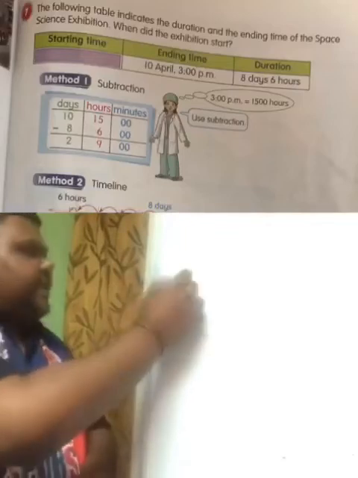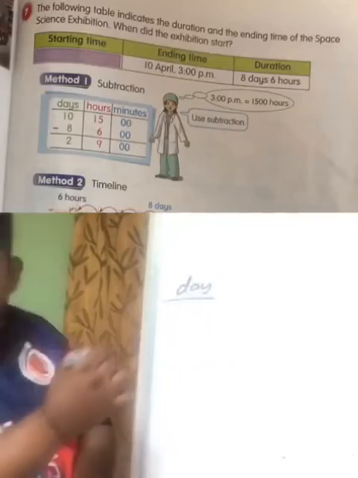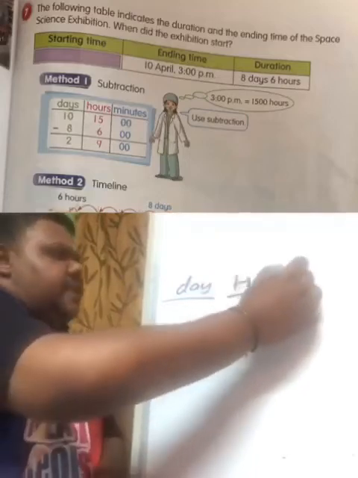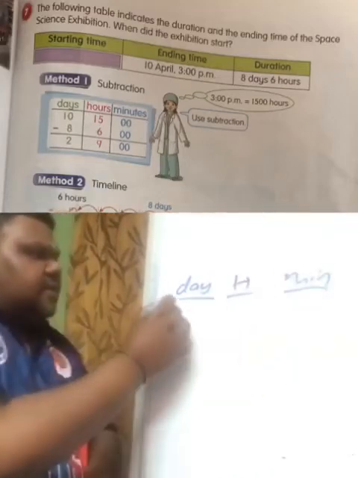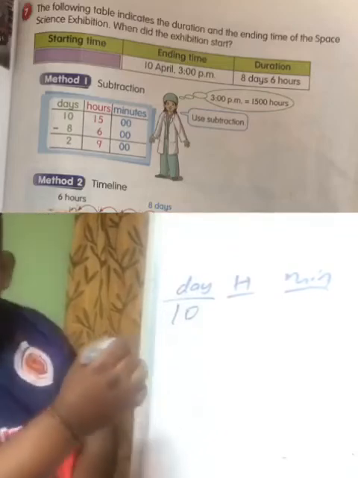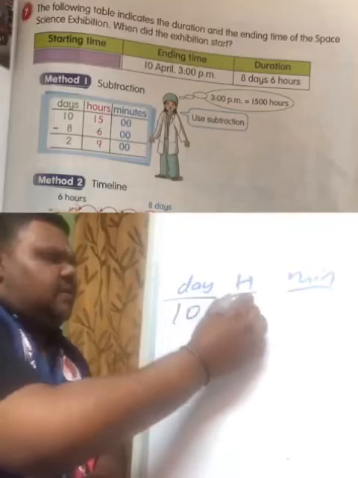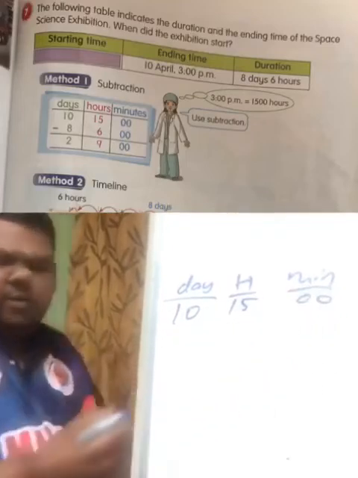So the day, hours and minutes. It's 10 April, and 3 p.m. we better count in the 24-hour system, which is 1500 hours.